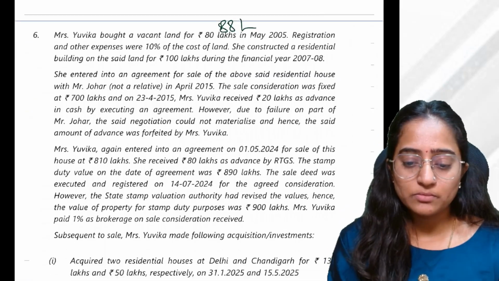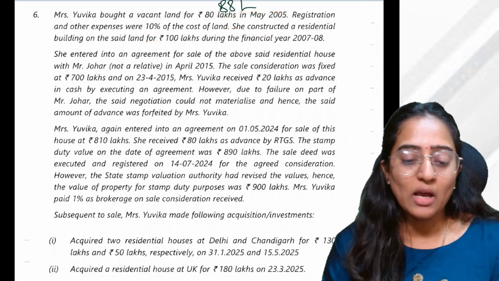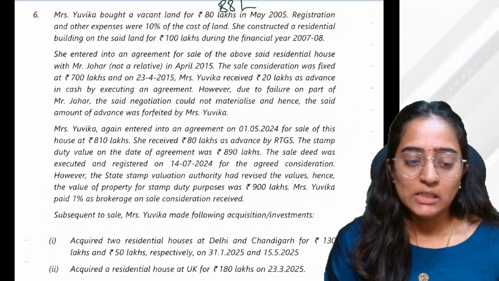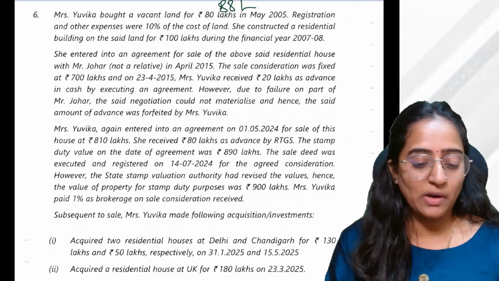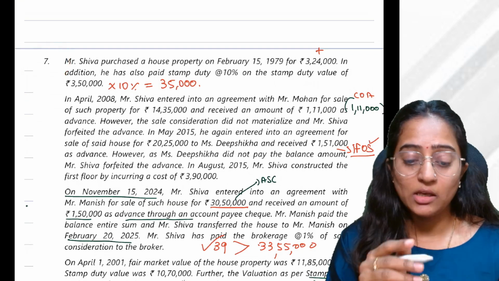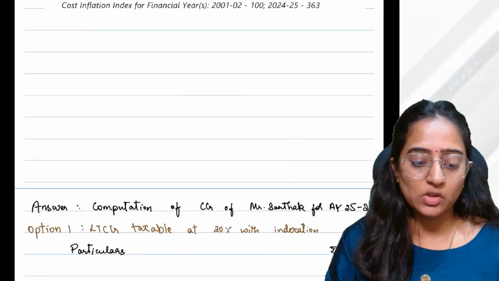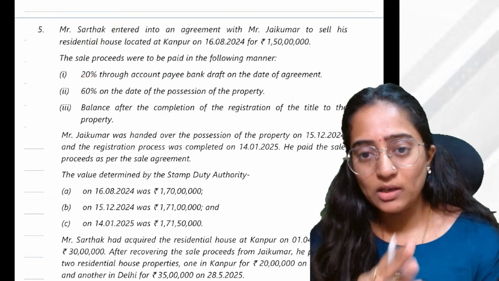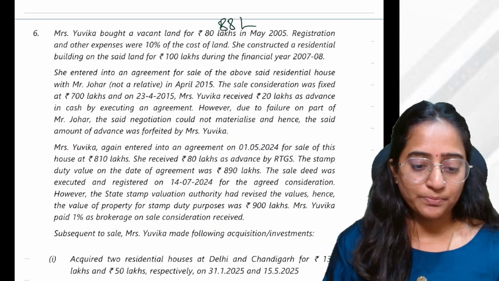She constructed a residential building on the said land for 100 lakh during the financial year 2007-08. If you are watching Mrs. Yuvika's question separately, first watch Mr. Shiva's question, that is question number 7. First solve question number 7, then come to 6 and 5. Then your timing is saved and your analysis is also good.